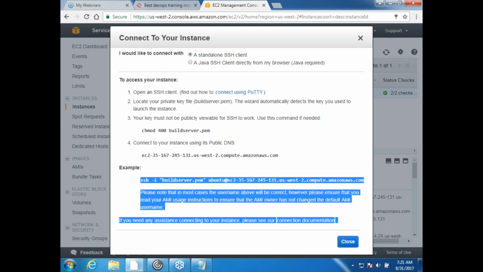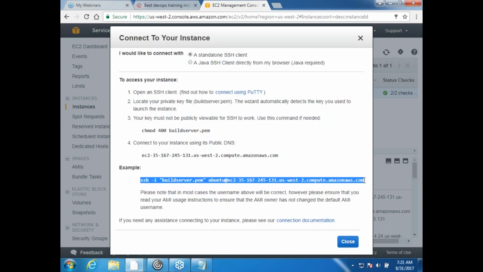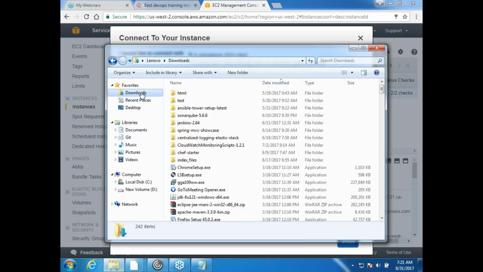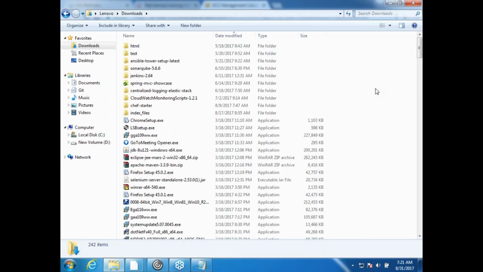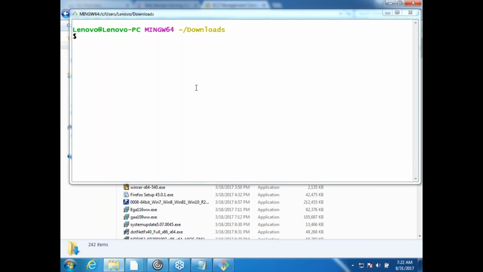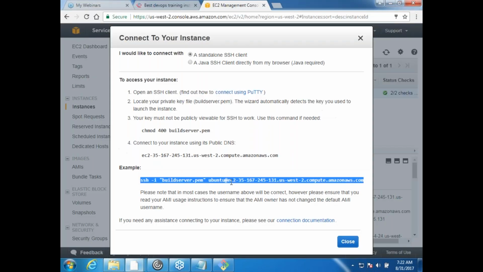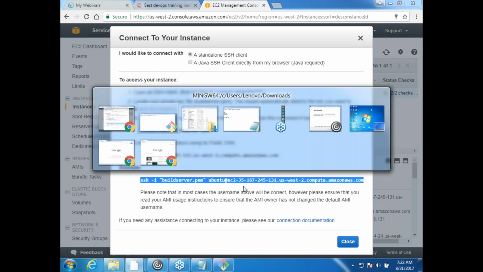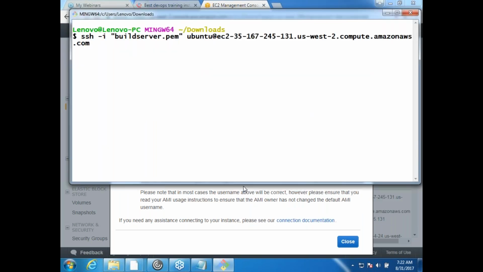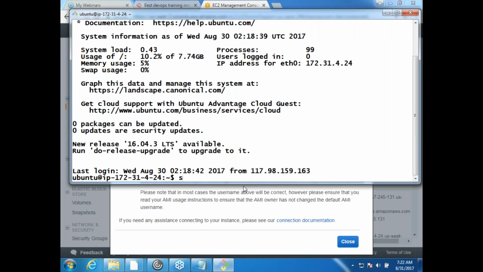So this is the same server which you have built yesterday. Okay.